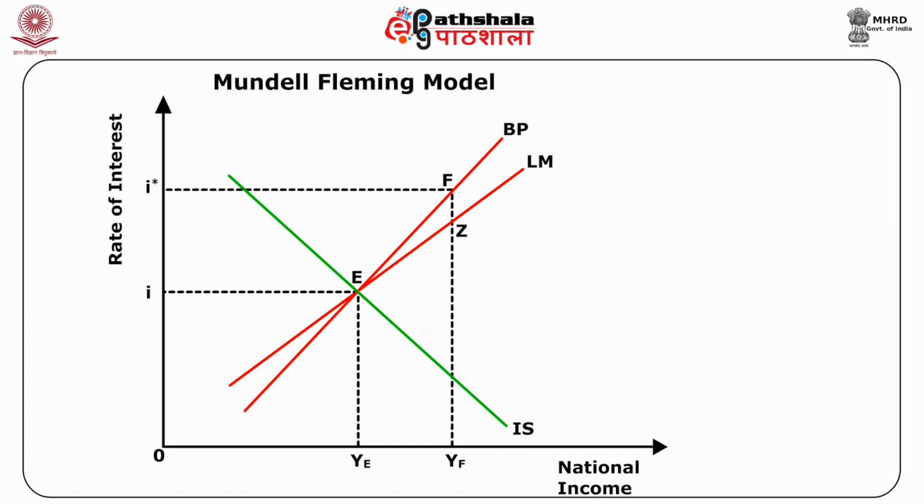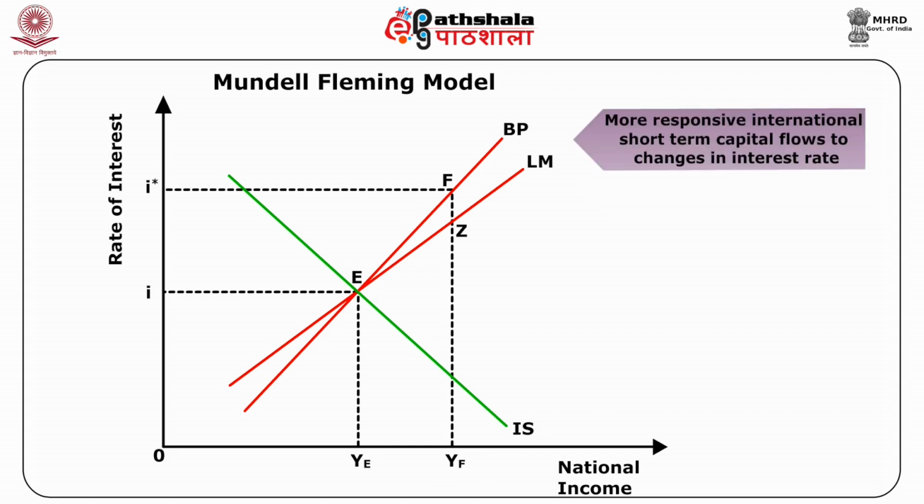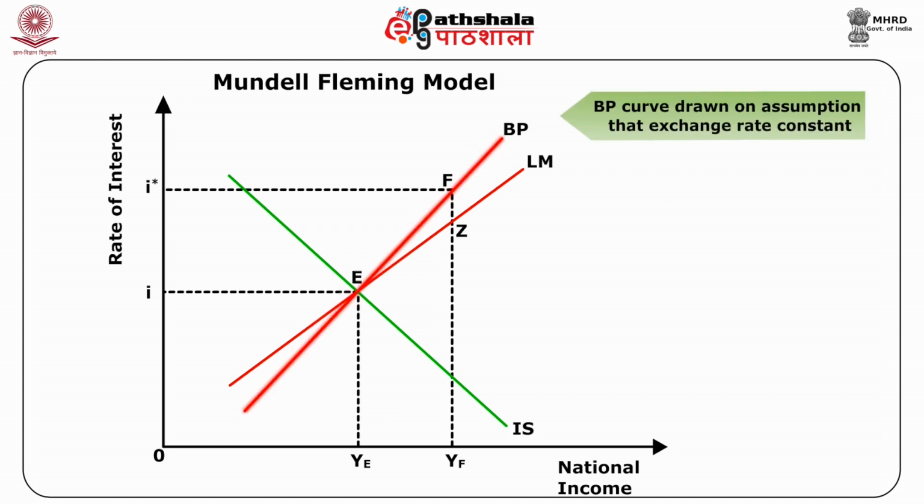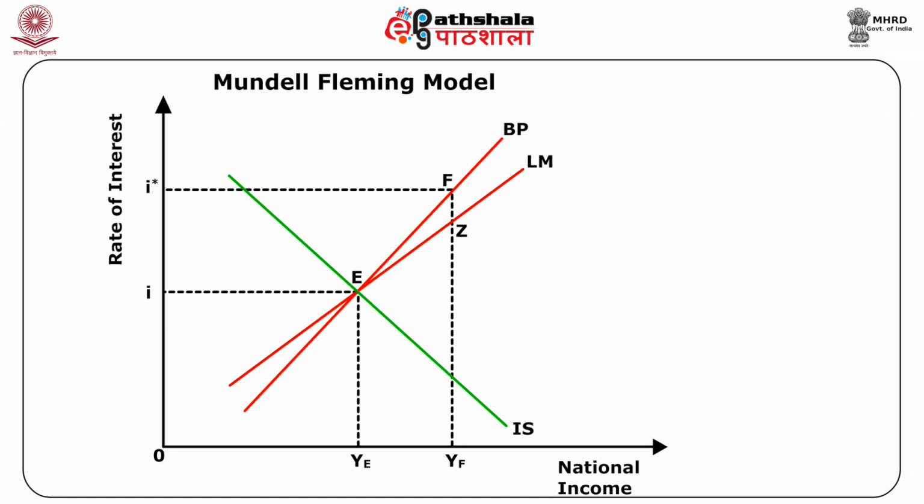To the left of the FE curve, the nation has a balance of payment surplus and to the right a balance of payment deficit. The more responsive international short-term capital flows are to changes in the interest rate, the flatter is the BP curve. But the BP curve is drawn on the assumption that the exchange rate is constant, so the BP curve does not shift.